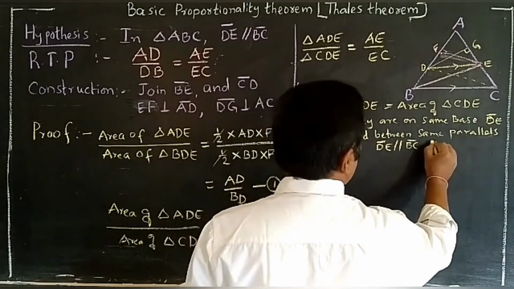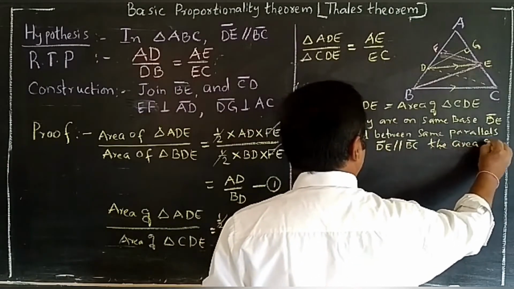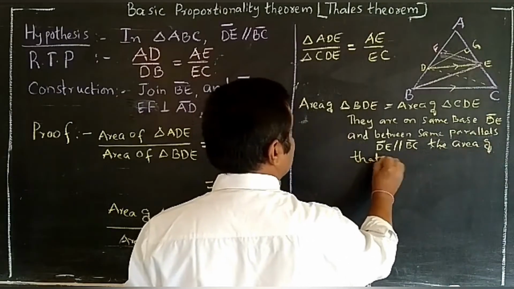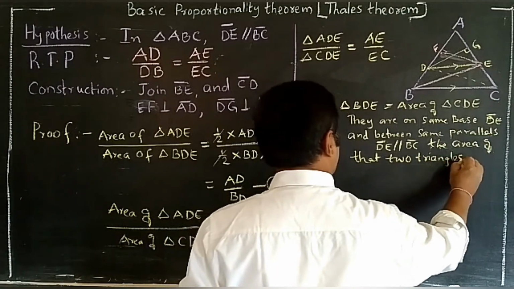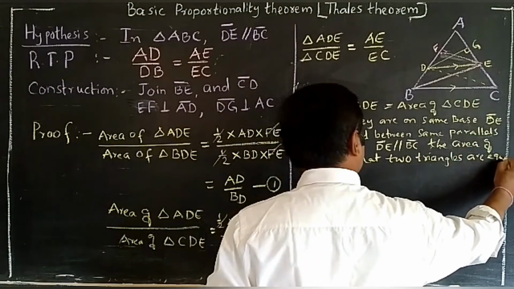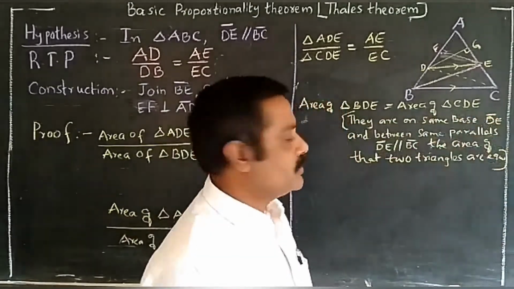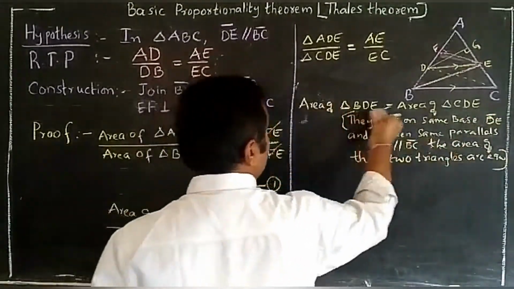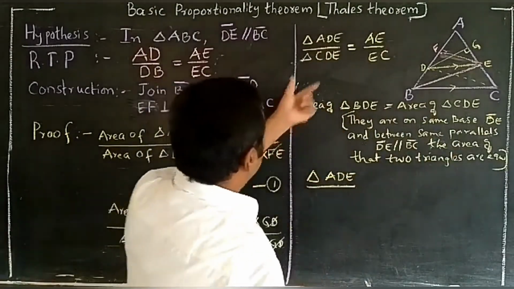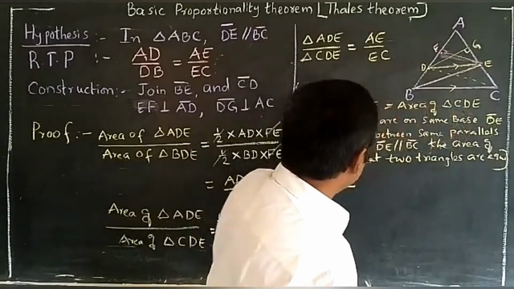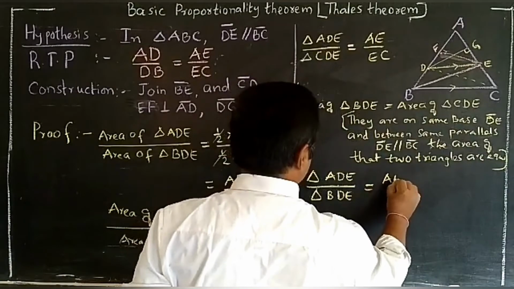So the areas of the two triangles are equal. By this condition, we already learned earlier in 9th class. So these two areas are equal. That's why, instead of CDE I am writing BDE. Triangle ADE by triangle BDE is equal to AE by EC.